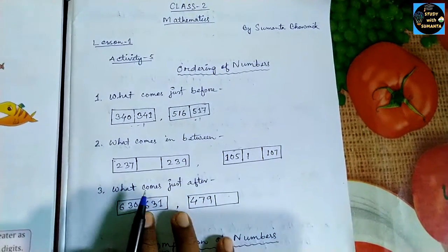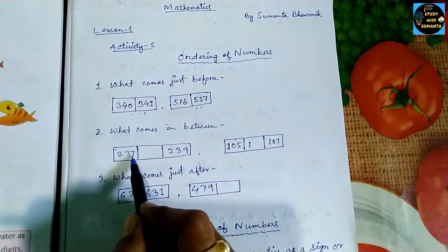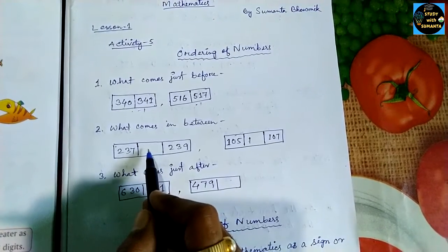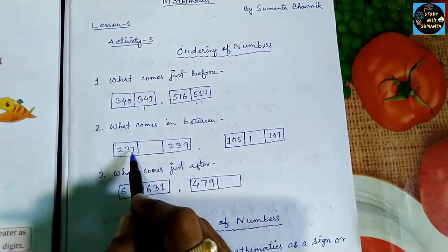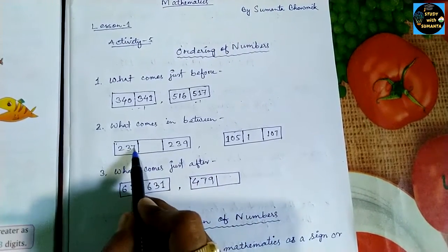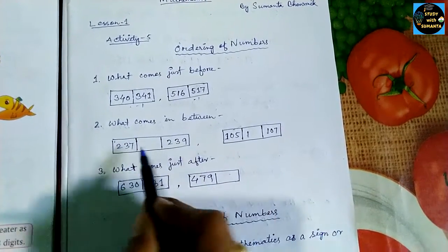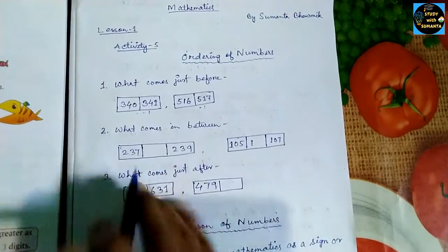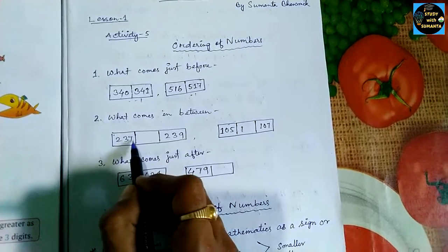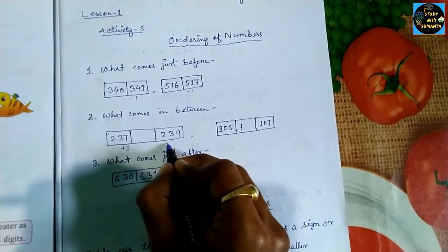Now come to the next, what comes in between. We have a gap, that means we have to write what comes in between 237 and 239. You see the sequence, 237, then you see 239, then 238 is missing, no. That means to this number you have to add 1, and from this number you have to minus 1.